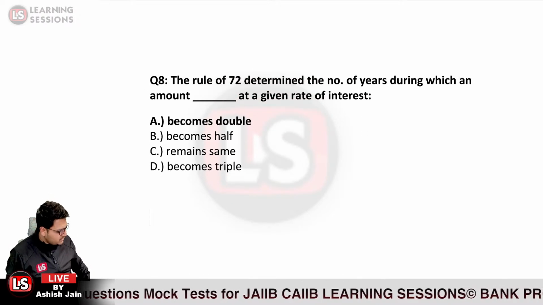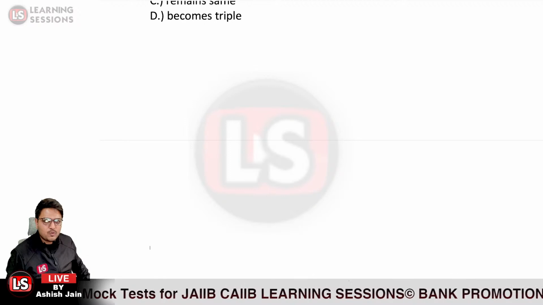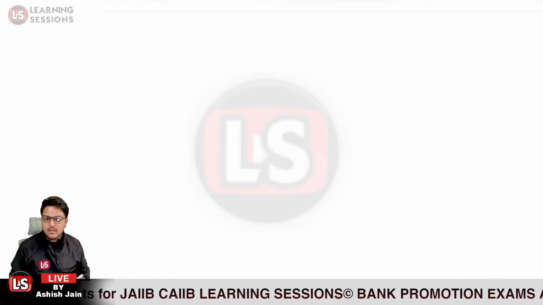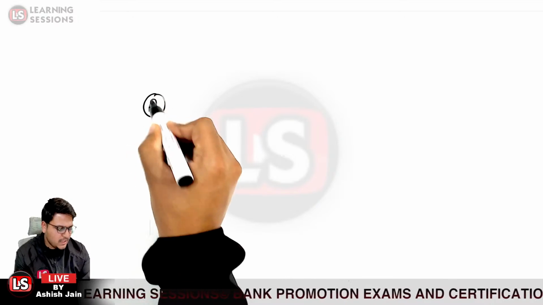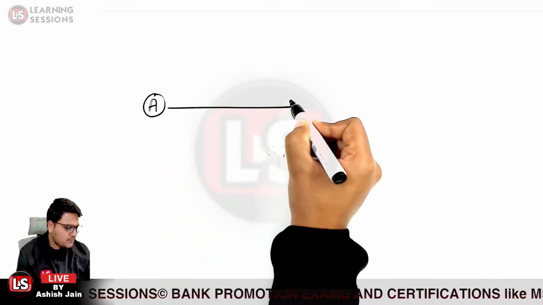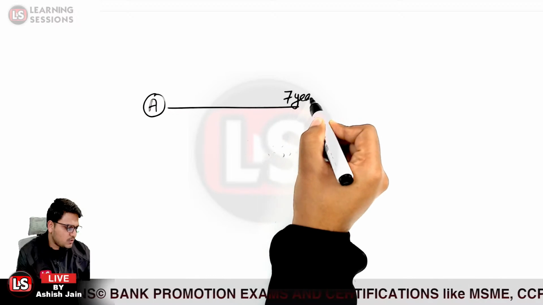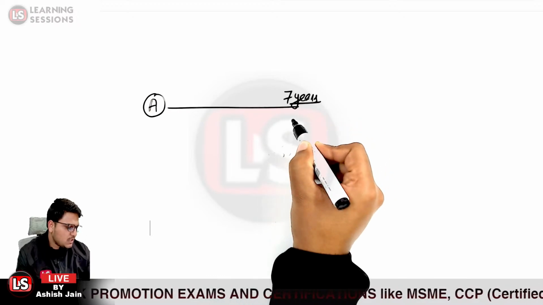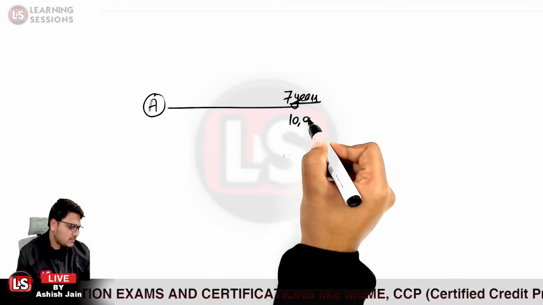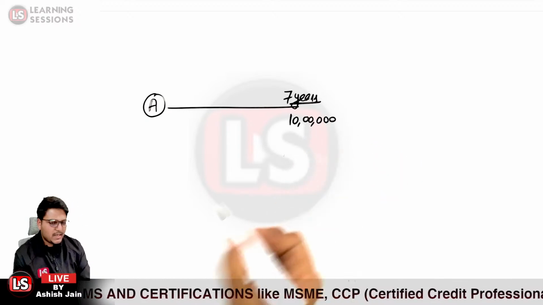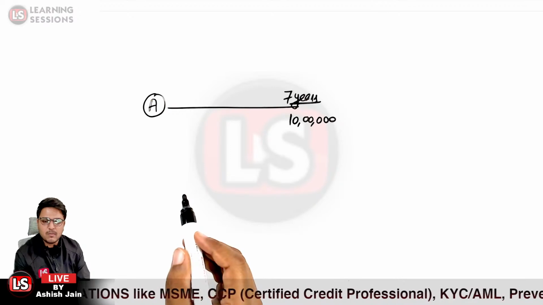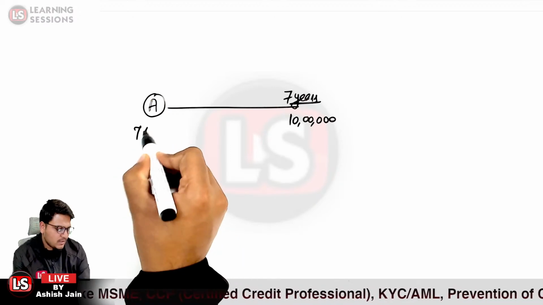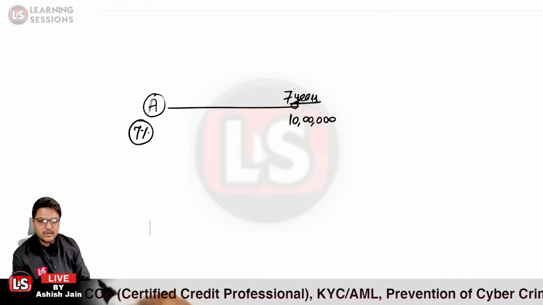And now let us understand the concept related to sinking fund through an example. Let us take the case that person A wants to purchase a car after 7 years, amounting to rupees 10 lakh. And let us take the case that the opportunity is available that he can invest the amount at 7% right now.